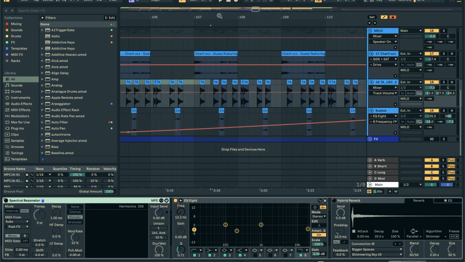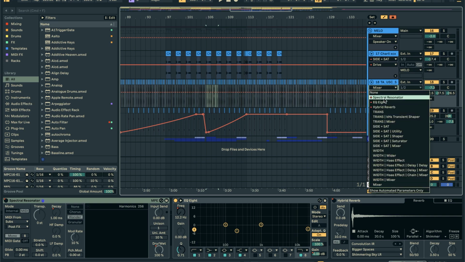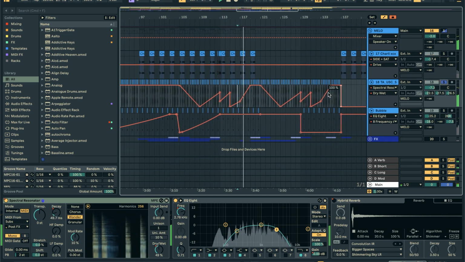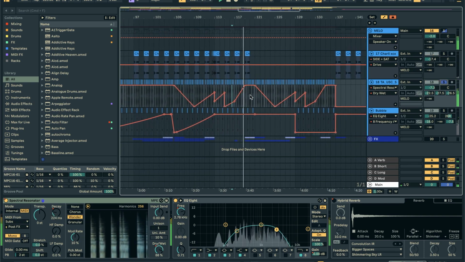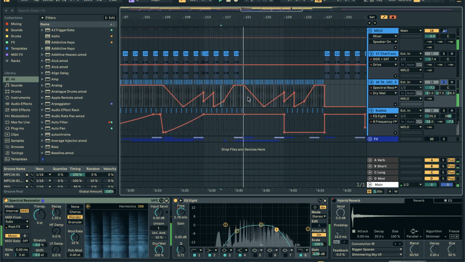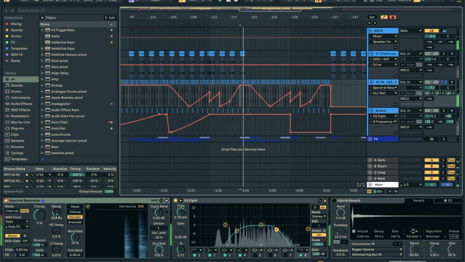and then I have this little spectral resonator thing. I could show you what that sounds like. That's similar to the idea of that bass changing throughout the course of the track. I wanted this to change as well, so we have a listen to it. Solo it. You can see over here, really pay attention to right here, the decay going up.